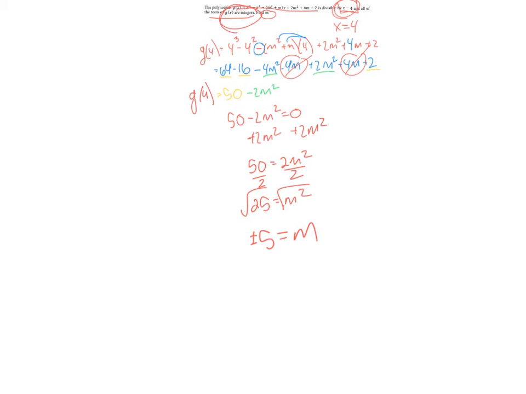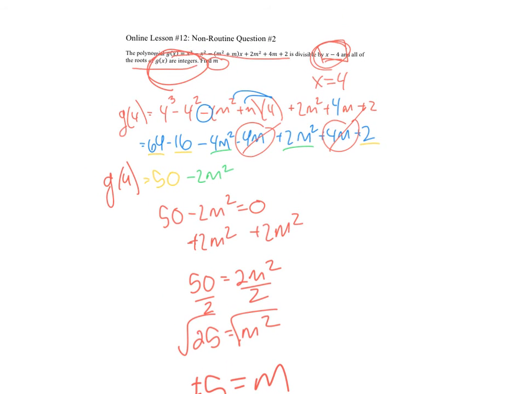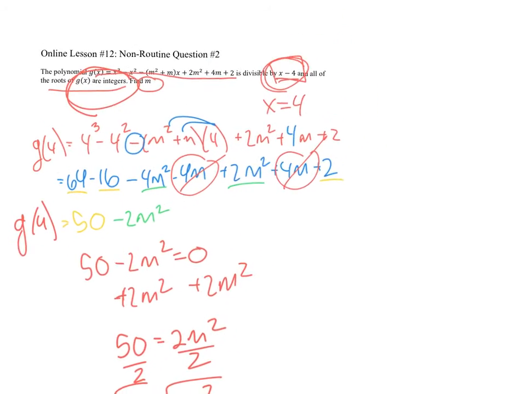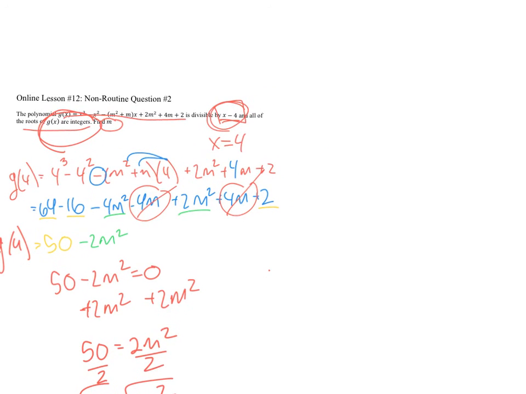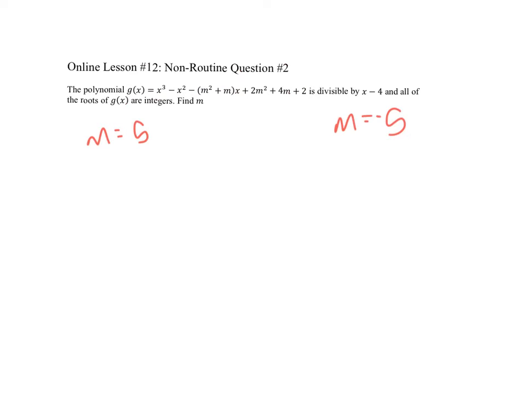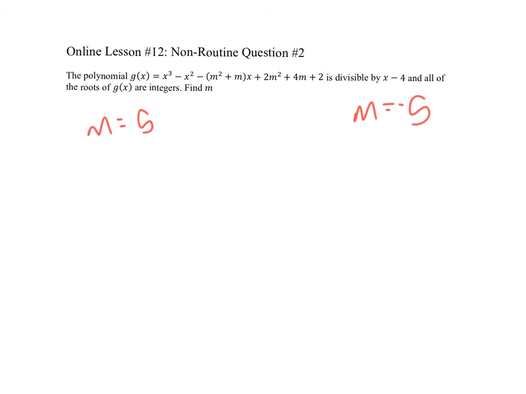So because we have two answers here, m equals 5 or m equals negative 5, we can only have one value for m. I want to check to see which one's going to work. So I'm going to come back up here, and let's start off with m equals 5. We want to test to see which one's going to work. So I'm going to plug m into the polynomial up here.